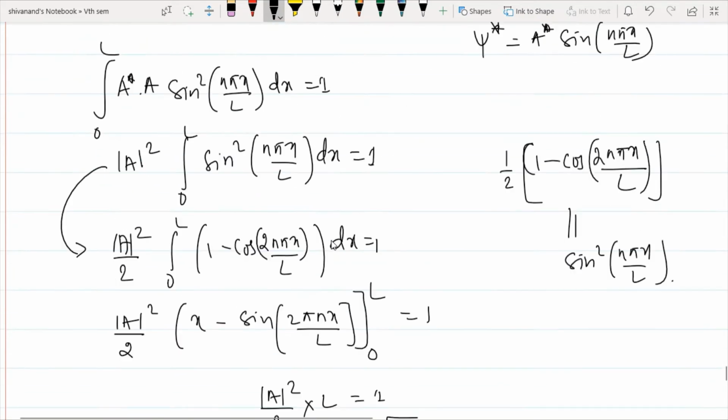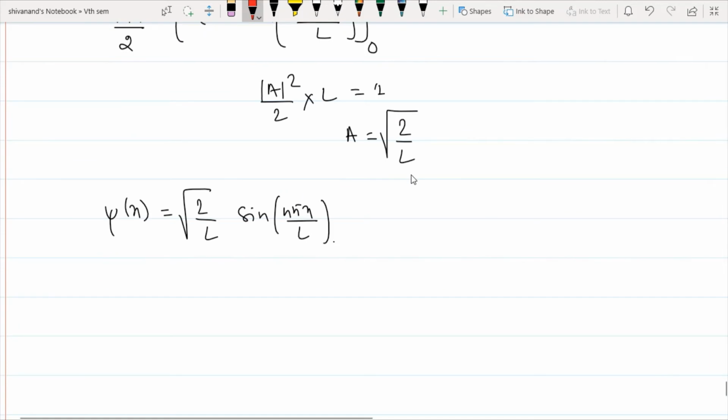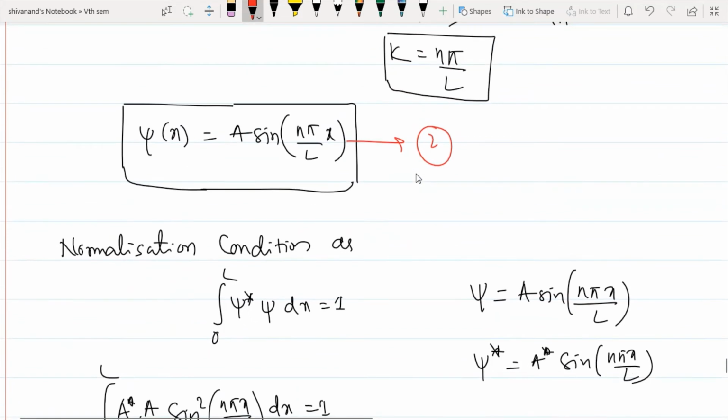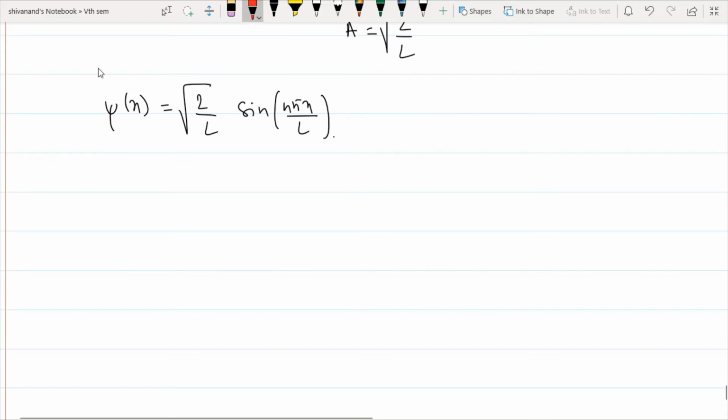Okay, the above equation we got after the boundary conditions, I will call equation 2. Then we get equation 3, and this equation 3 becomes psi of x is equal to square root of 2 by L sine n pi x by L. I will call this equation 4.